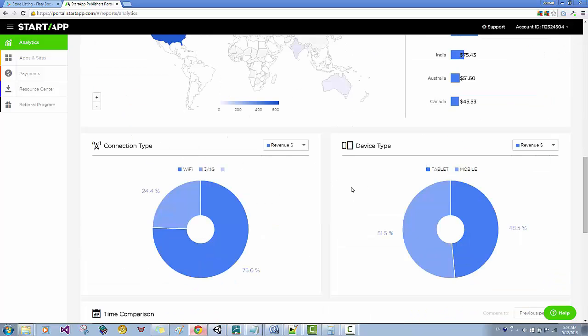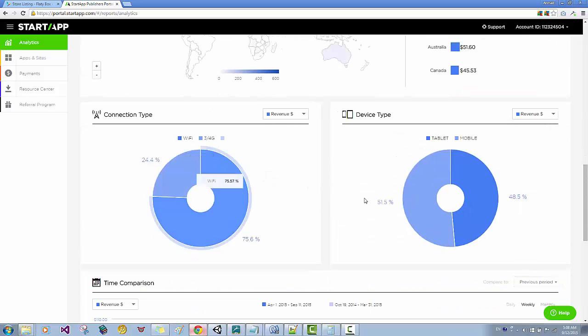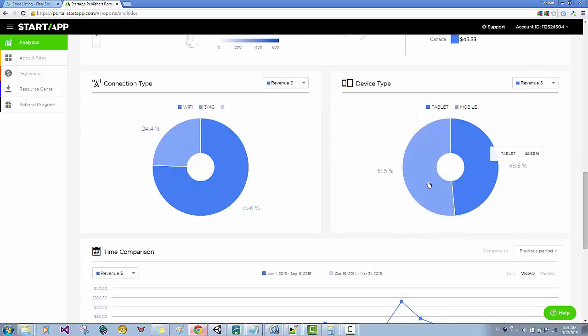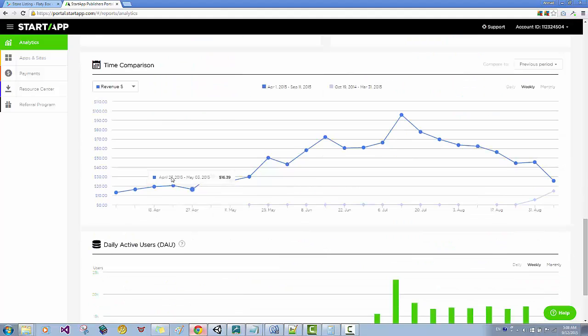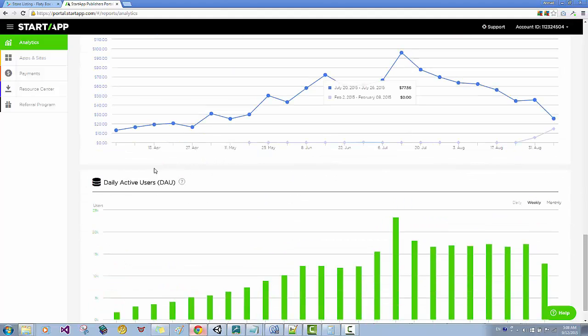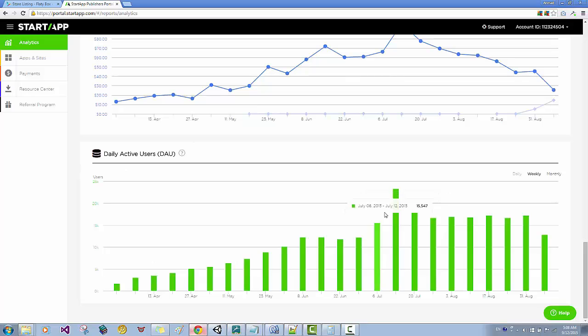All right, you can scroll down, see the connection type, and you can see the device type, almost 50-50 for tablet and mobile devices. And here you can see time comparison, and the daily number of active users.